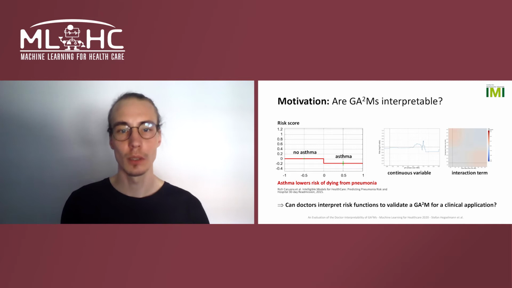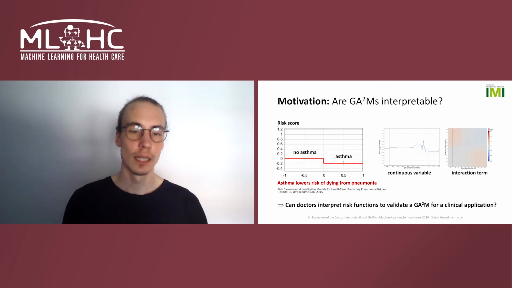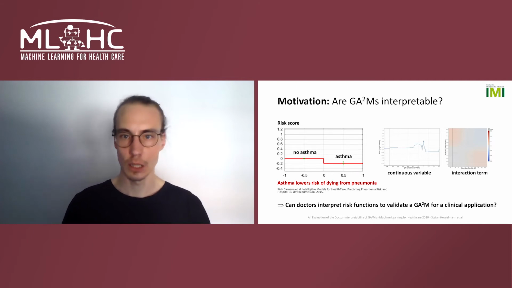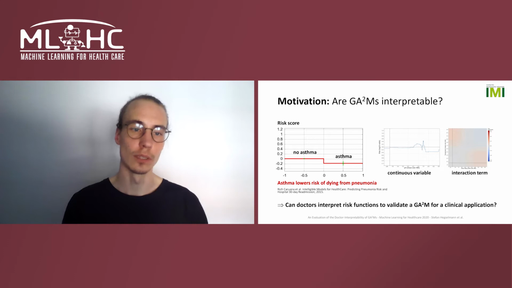You might have heard about these models already from a widely recognized paper by Rich Caruana et al., where they trained these models to predict the risk of dying from pneumonia. Here on the left side, you can see a learned risk function taken from their paper. And you can see that it associates a history of asthma with a lower risk of dying from pneumonia. So that's against common medical knowledge, so you probably want to exclude this from your final prediction model.